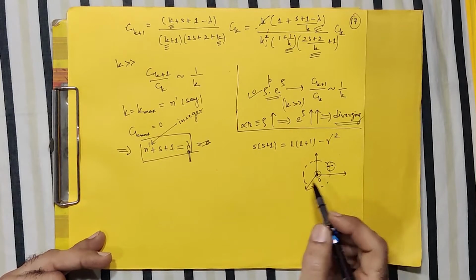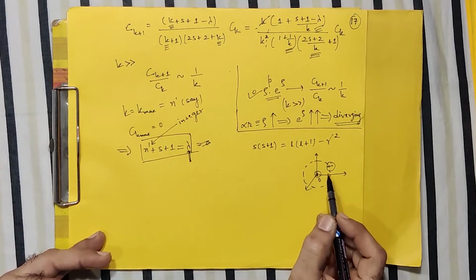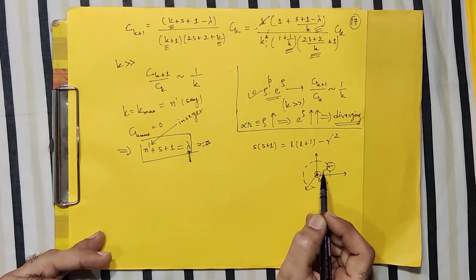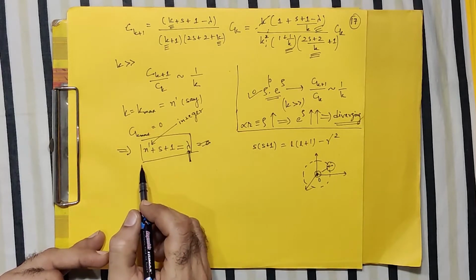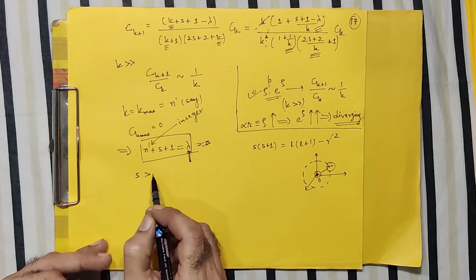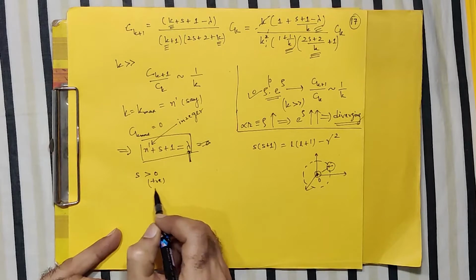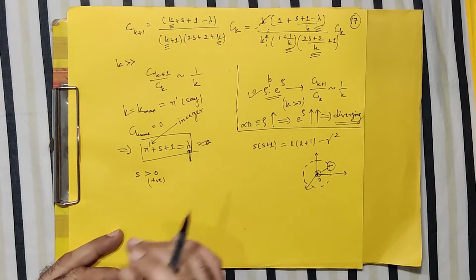And therefore, we should also look at the case when your distance is 0, or you are at the origin. That condition actually tells you that your s should be greater than 0. It must be a positive value. Otherwise, it will give a divergent value of the wave function.